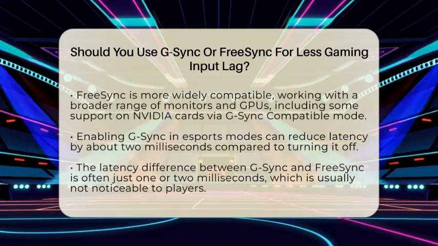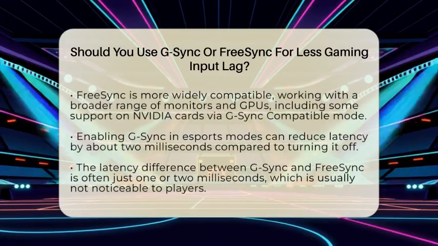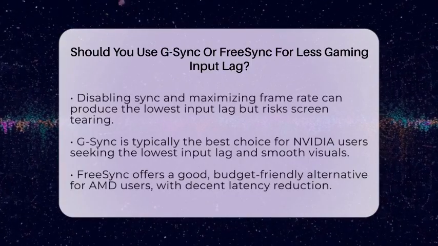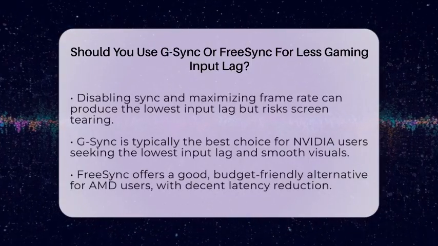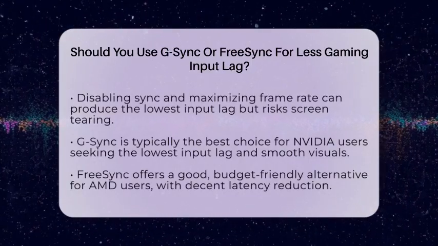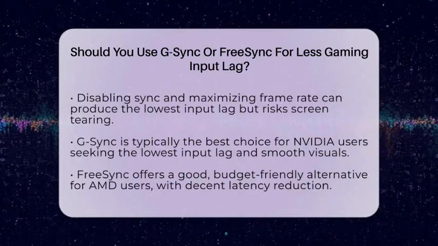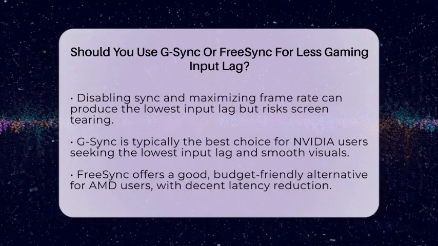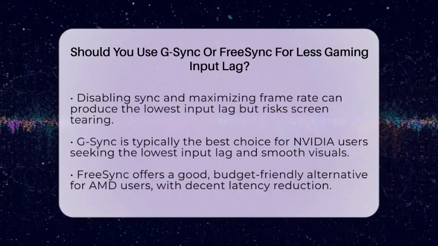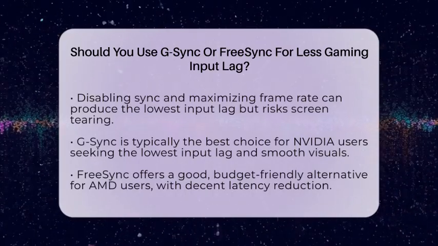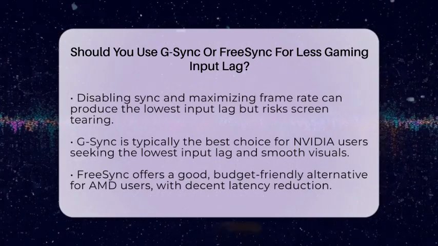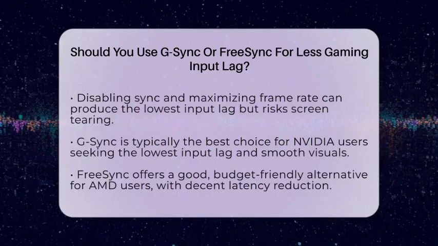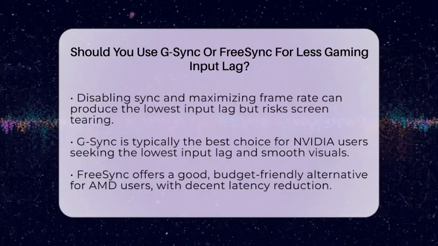It can outperform FreeSync in similar conditions, but the difference is often just 1 or 2 milliseconds. For most players, that tiny gap isn't noticeable. The absolute lowest input lag comes from disabling sync entirely and pushing your system to run at the highest stable frame rate possible. This method avoids any added delay from synchronization technology, but risks screen tearing if your frame rate drops. For competitive gaming, the choice depends on your setup and what you're willing to accept.